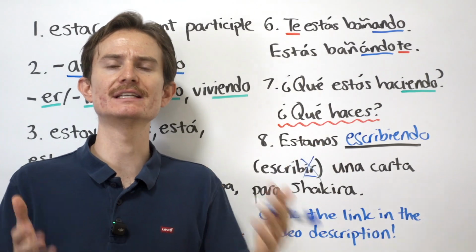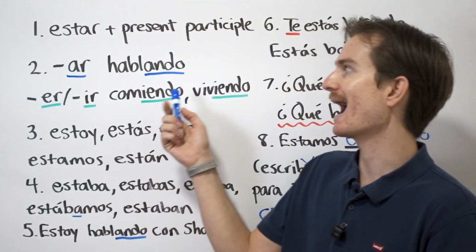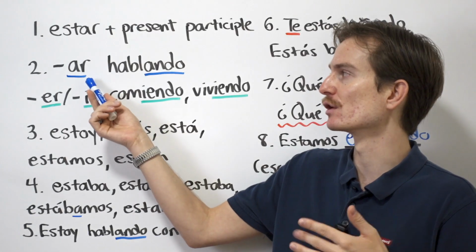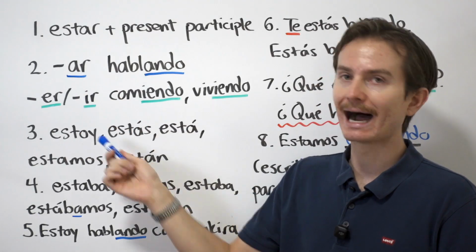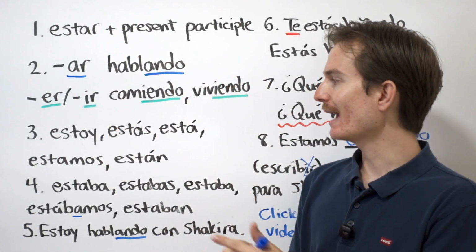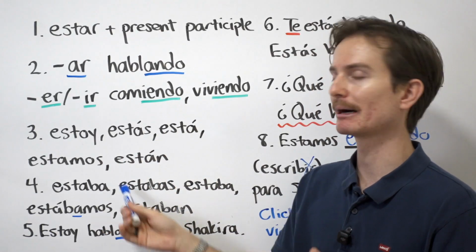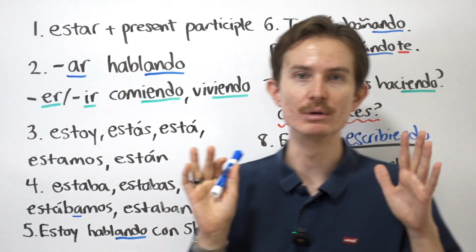Realistically, the present progressive isn't too tricky. It really is just adding on ando or iendo, depending upon the fact if the verb is either AR, ER, or IR. But that's it. As long as you know that, plus these basic conjugations, right? Estoy, estás, estaba, estabas, and so on, you'll be good.